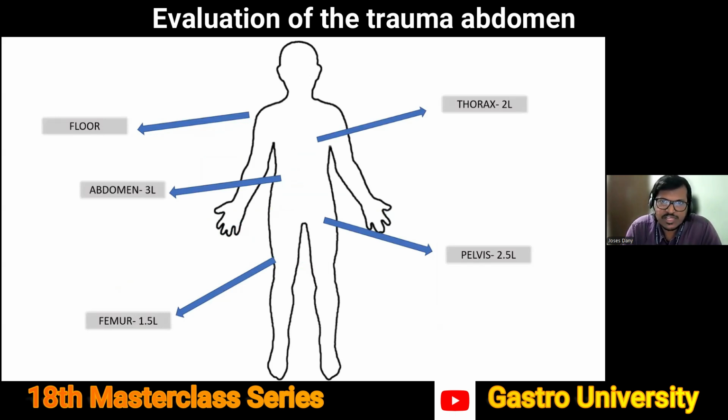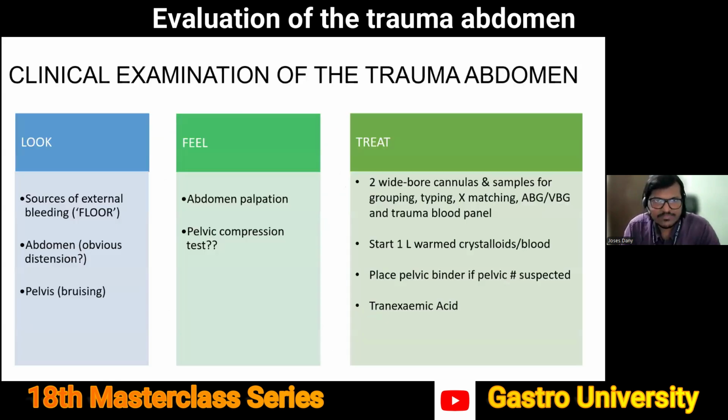All we need to do, if there is ongoing blood loss, is look for external sources of bleeding, and then look at these cavities which can hold a large volume of blood. Most commonly the abdomen, the thorax, pelvis and retroperitoneum, and the long bones, specifically the femur in the thighs. Because we are talking about abdominal trauma today, we'll focus on how to evaluate if there is ongoing blood loss within the abdominal cavity. So clinical examination is very, very important.